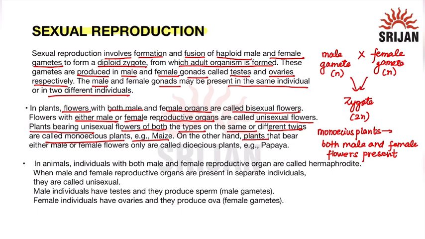On the other hand, plants that bear either male or female flowers are known as dioecious. So dioecious plants have either male or female flowers, and an example is papaya.